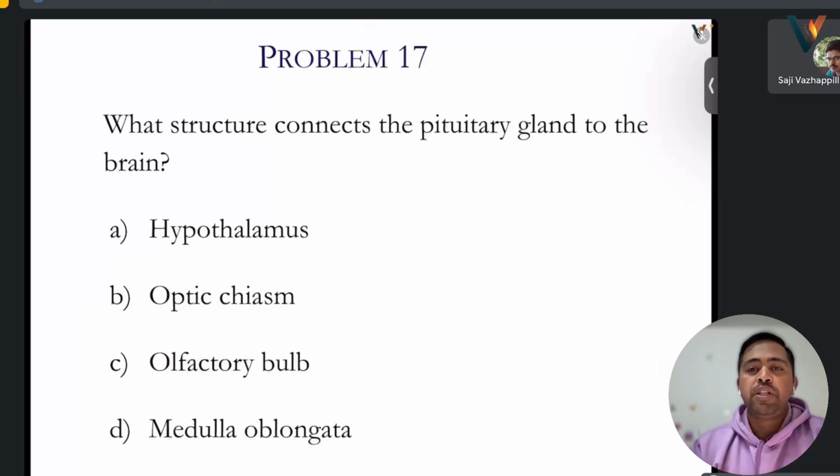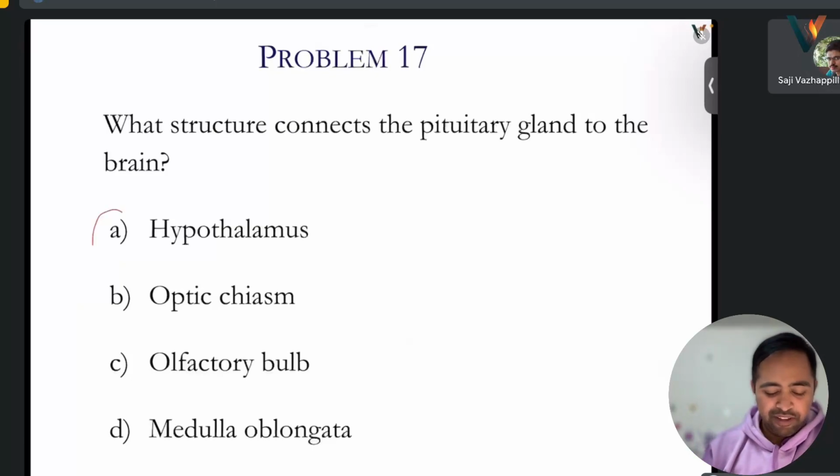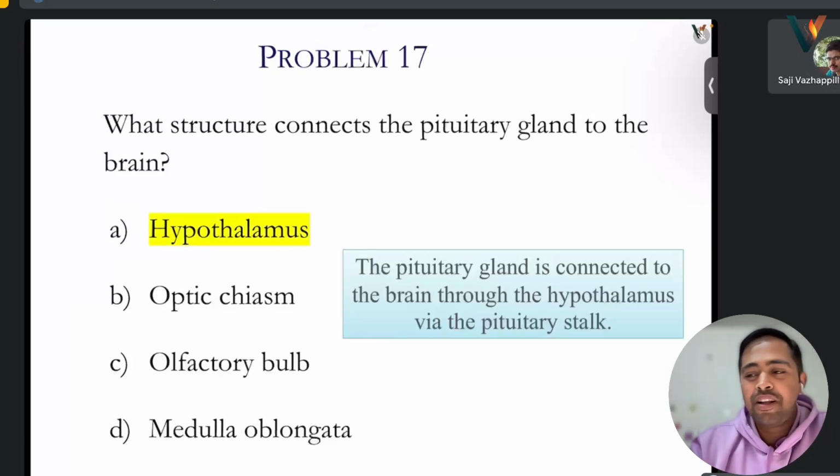Which structure connects the pituitary gland to the brain? I think it must be the hypothalamus. Yes, hypothalamus. We are already aware from our 11th, 12th, right? That it's connected to the brain through the hypothalamus via the pituitary stalk.